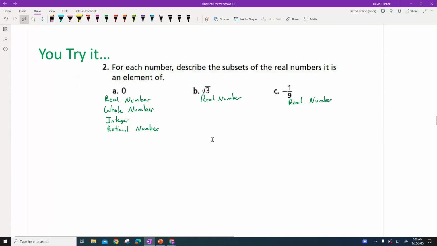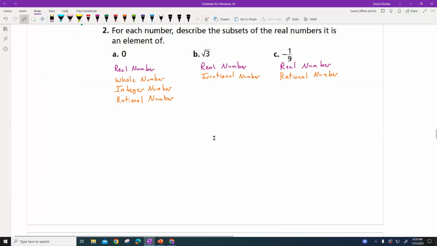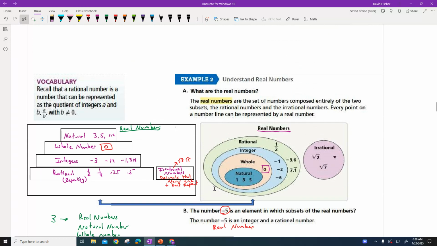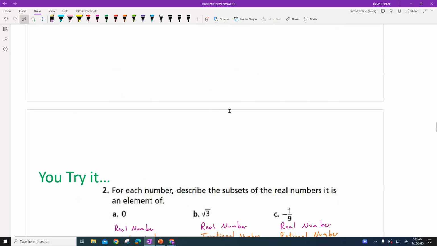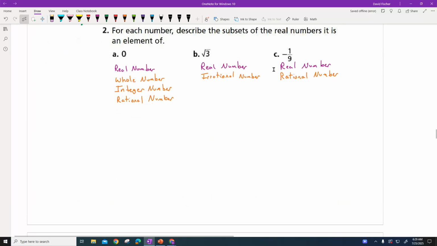All right, let's see how you did here. On letter B, did you say it was a real number and then irrational number? Because if you go back to your pi, which had the square root of 3 right there, it's an irrational number, but all numbers are real numbers, so it has two names right there, okay? Again, I like to write real number first.